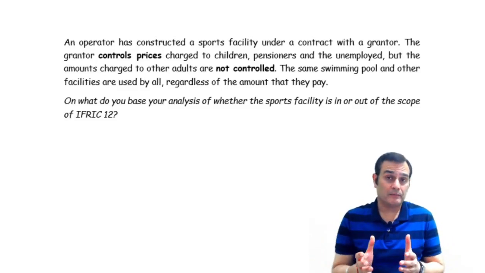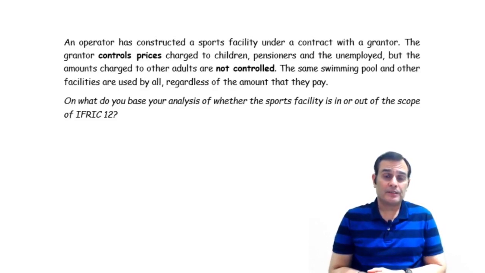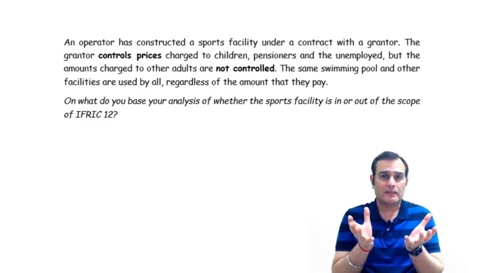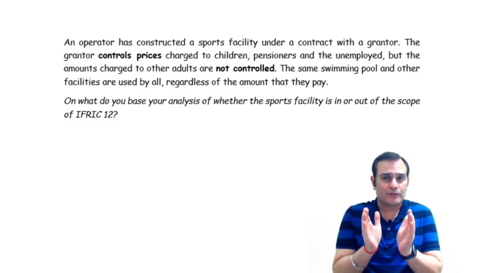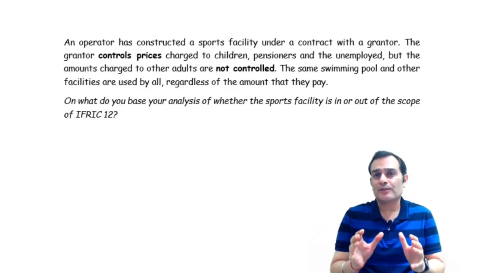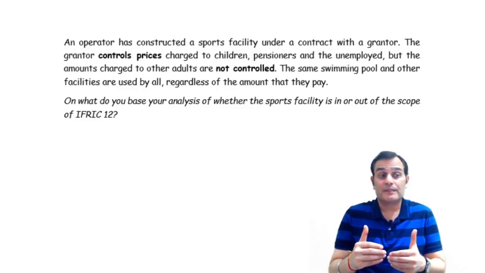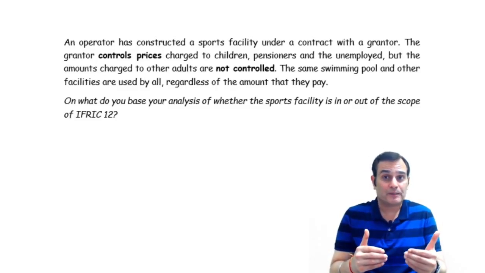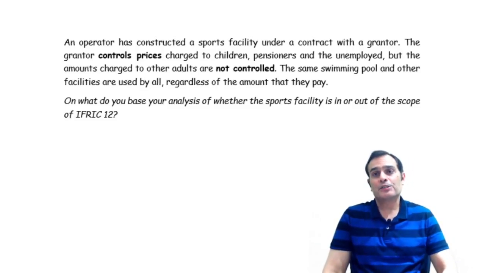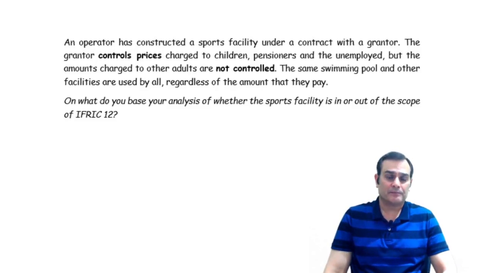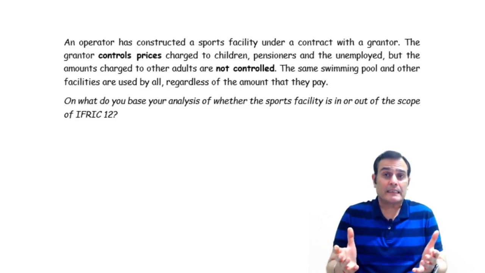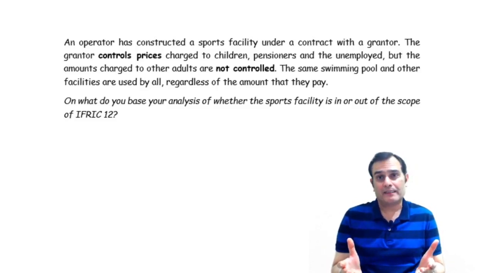Now, if you look at para AG7, can you say that this is a case where the infrastructure is partly regulated, partly unregulated? No, it is the same infrastructure. So it doesn't fall under para AG7, clause A. Because this is not a case where you can say it is separable, capable of being managed separately. It is the same swimming pool which is being used by different people, and a certain set of people are not being regulated. And you cannot even say that this is an ancillary activity. So this is the kind of situation one could confront in a practical life situation.